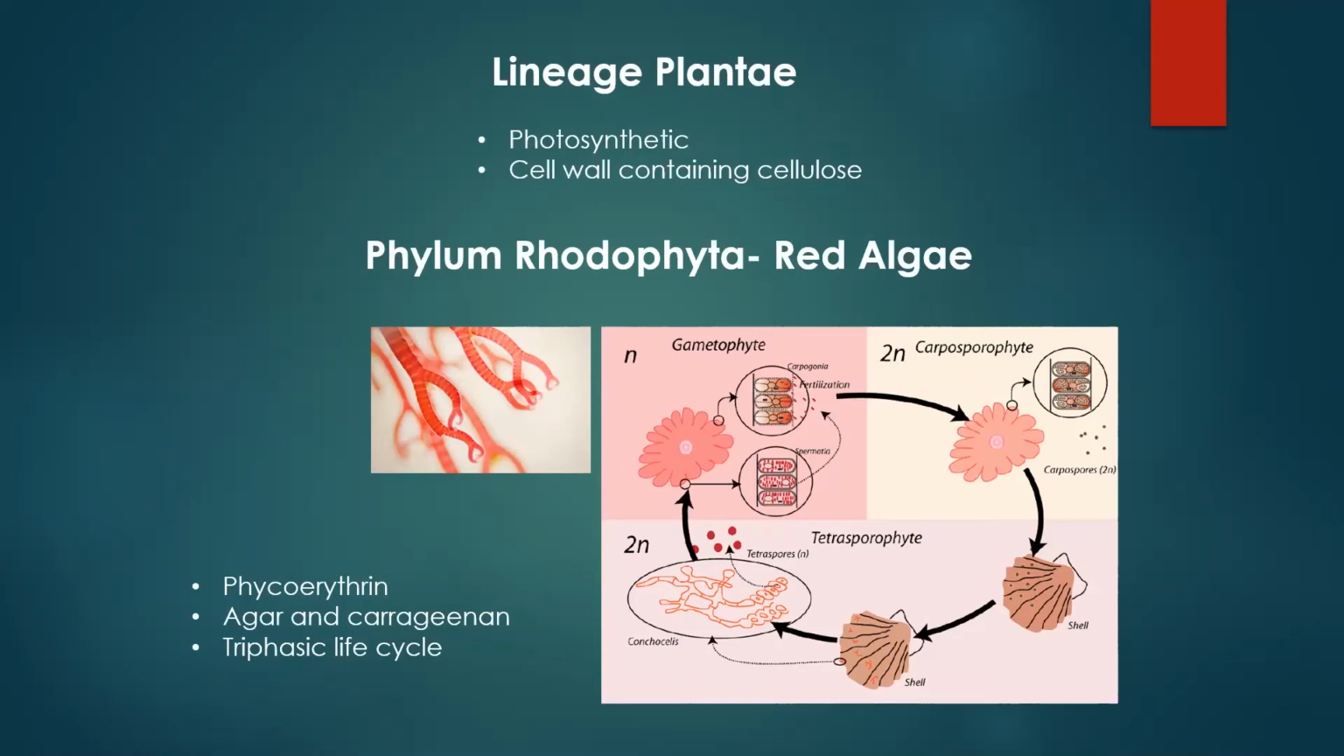All right, looking at Rhodophyta, your red algae, they have a couple of unique characteristics. So when we're talking about photosynthetic organisms, they're all going to have a special photopigment called chlorophyll A.